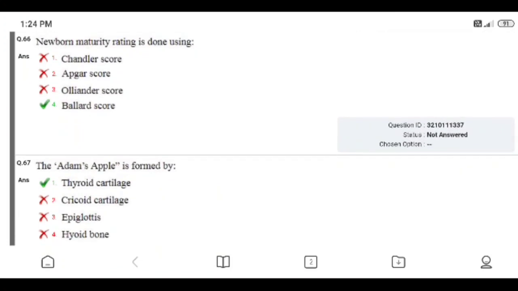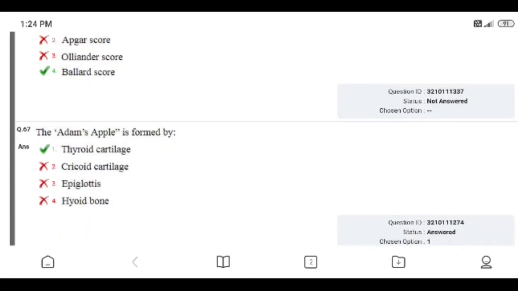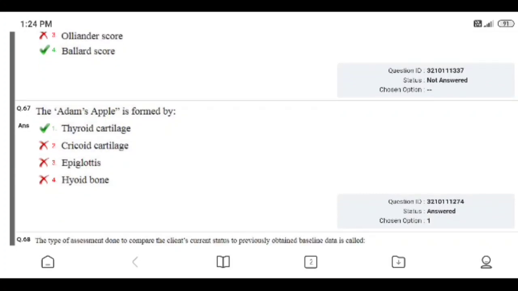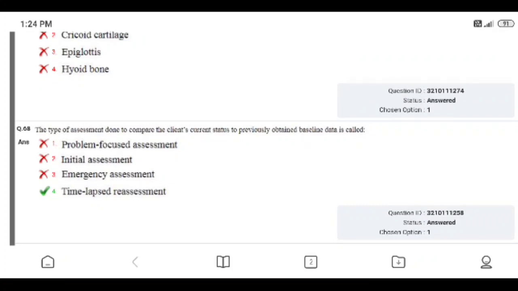Question number 67. The Adam's apple is formed by: thyroid cartilage, cricoid cartilage, epiglottis, hyoid bone. Right answer is 1, thyroid cartilage. I answered correctly.